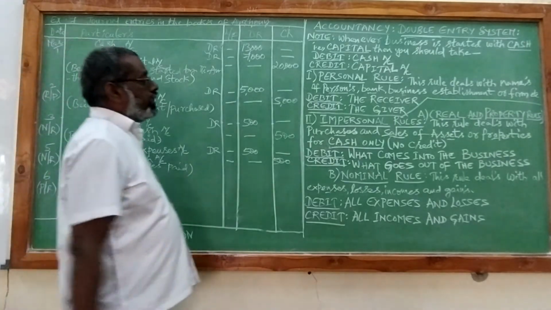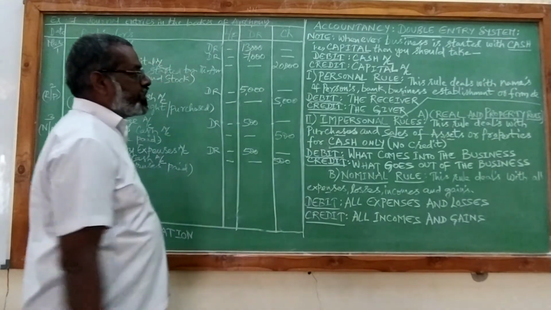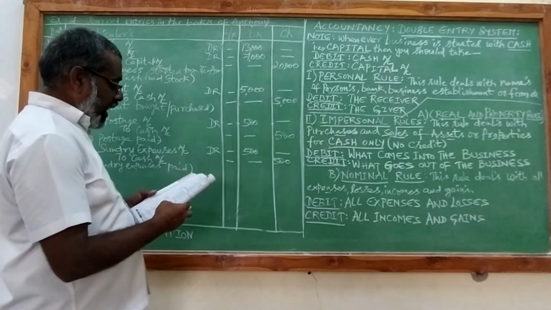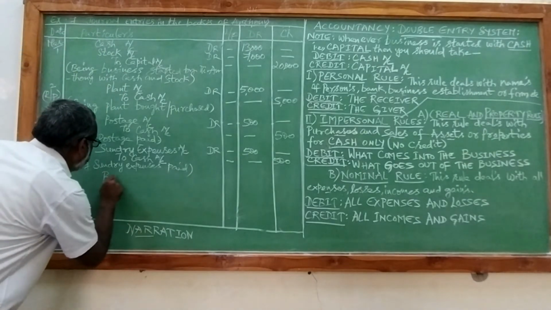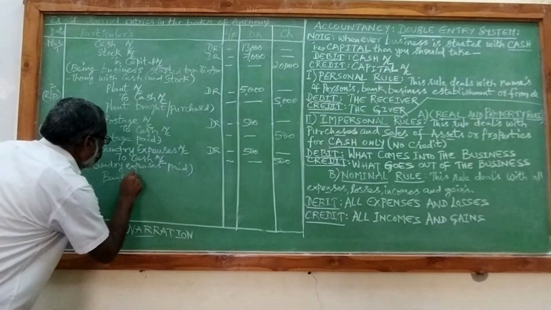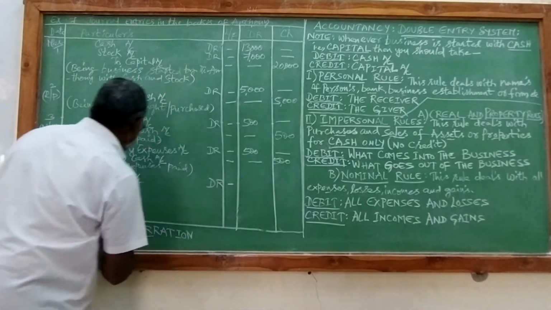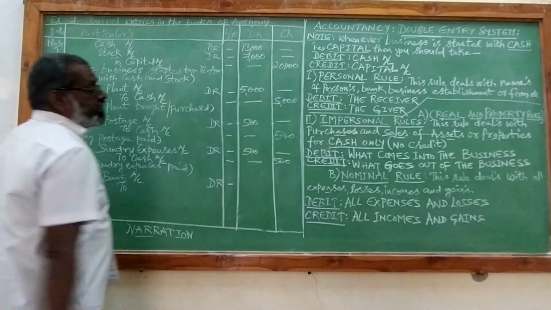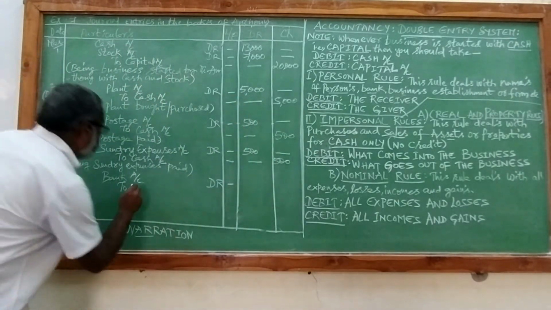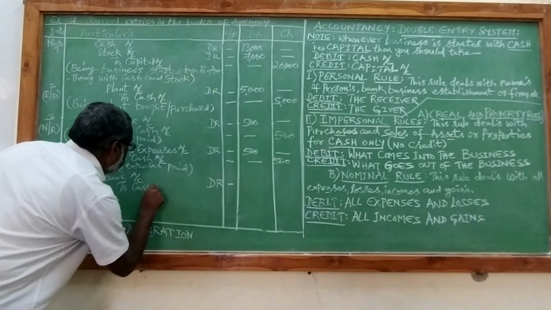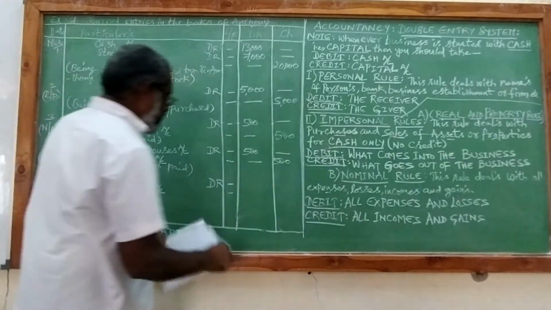So here the formula is debit is the receiver, credit is the giver. So paid into bank, bank is the receiver. And credit is the giver. What are we giving? We are giving cash to the bank. How much? It is 10,000.